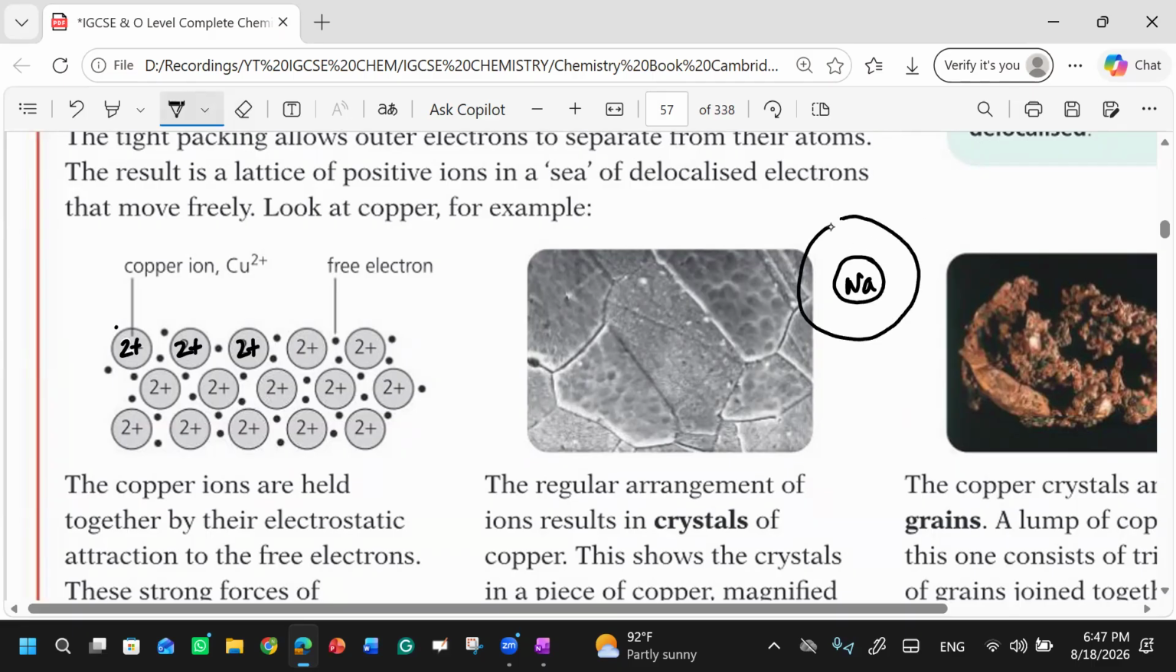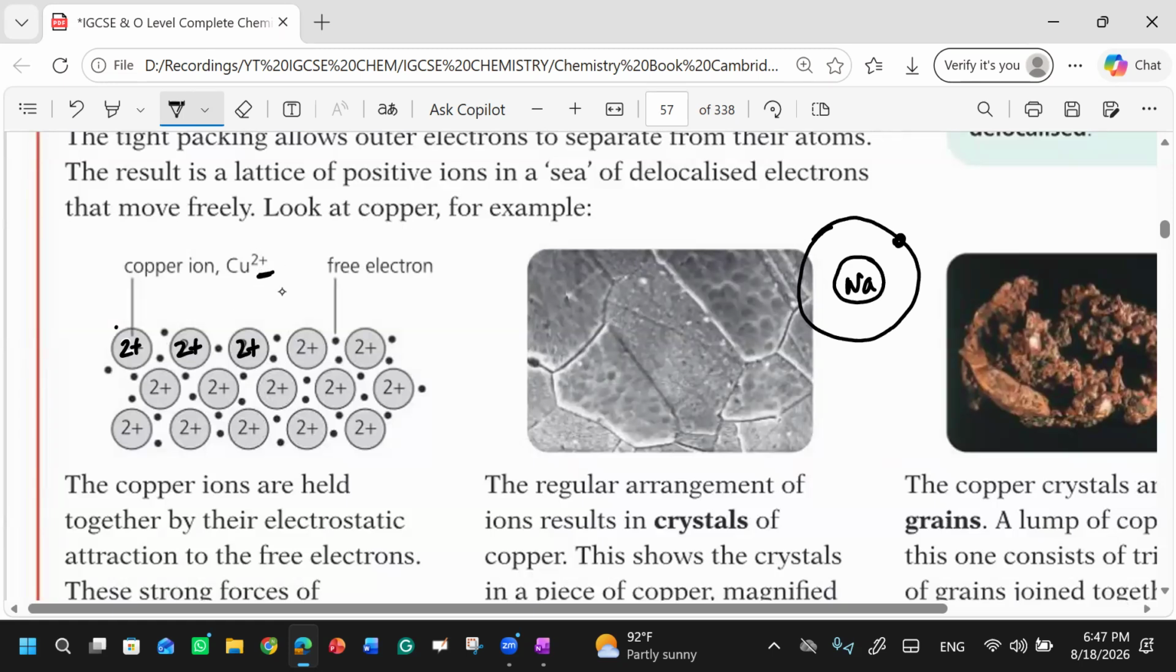I am just making the valence shell, okay? The one electron in the valence shell. So similarly, every metal will have valence electrons in their valence shell, right? Are you agree with this? Do you agree with it? Okay. So if we talk about copper, it is copper 2 plus.